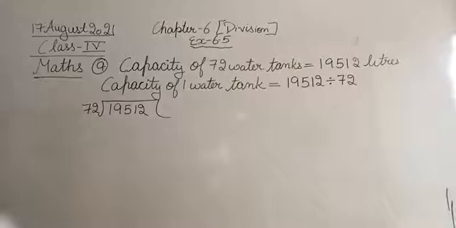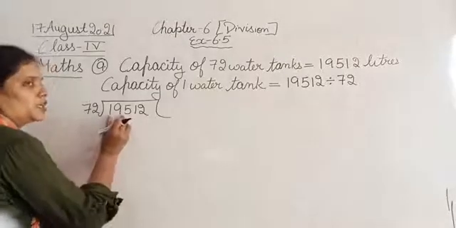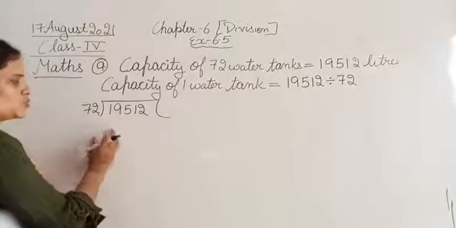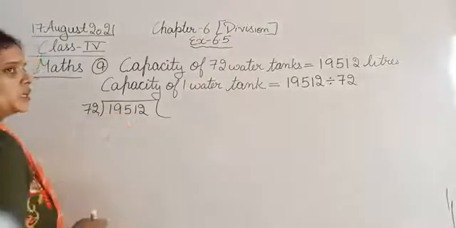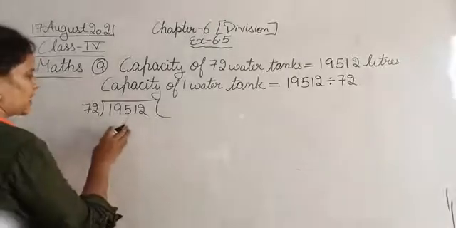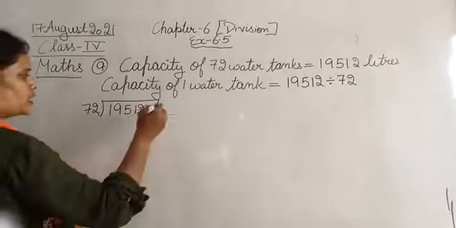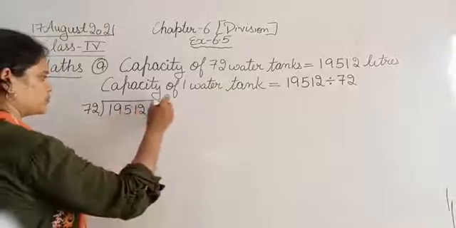Okay, so let's divide. So 72 is here, 2 digits. If we take the 2 digits, 19 is smaller than 72, so that's why we are going to take 3 digits, that means 195. So 195 divided by 72. So 72 twos are 144.